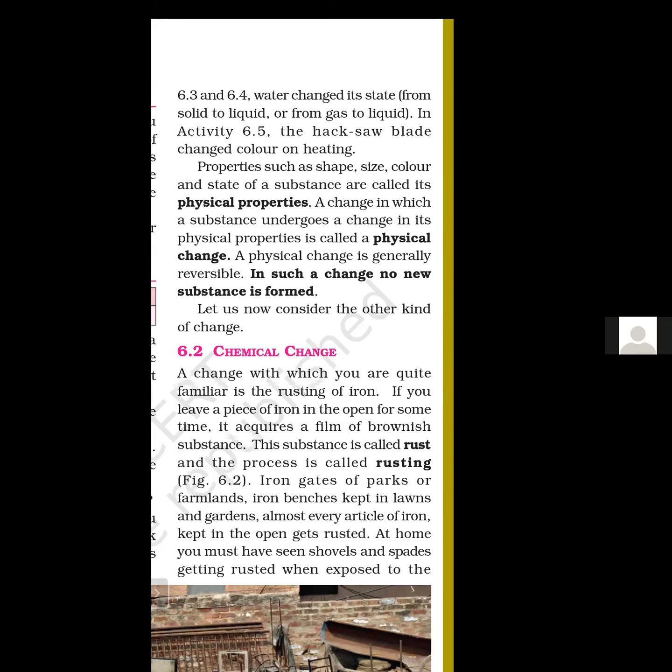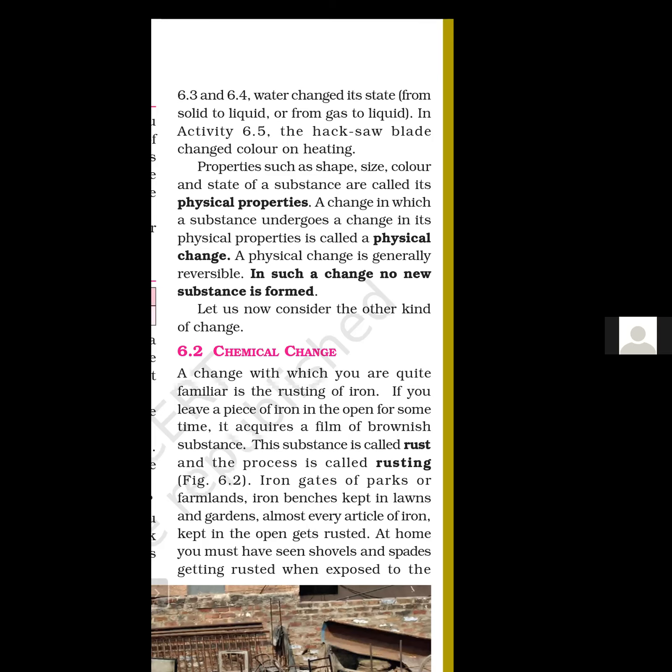So iron is changing into a different, new substance. Which type of change is this? This is a chemical change. So chemical change is a change in which new substances are formed. Now take another example, burning of wood. Wood is a different material. After burning, it will change into gas, it will change into smoke, it will produce heat, it will produce some ash. These are different, new substances. So burning is also a chemical change.